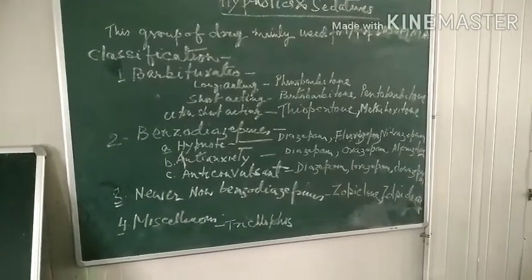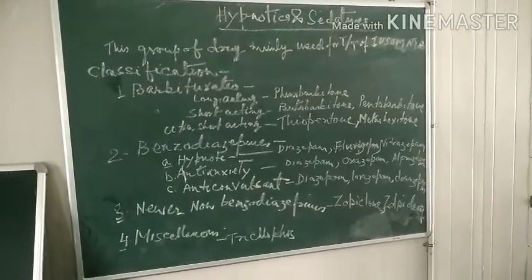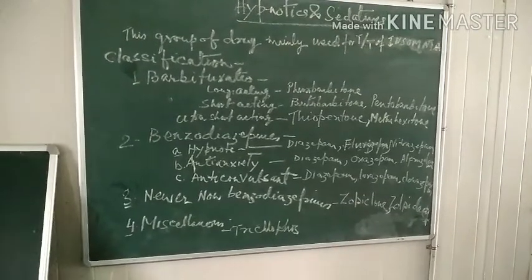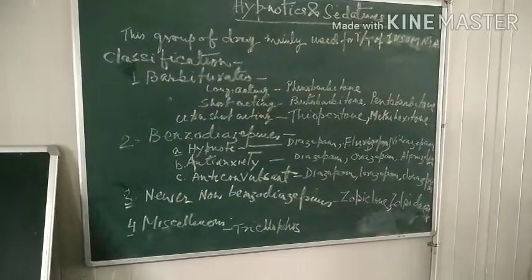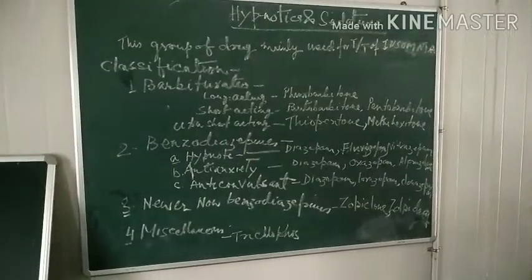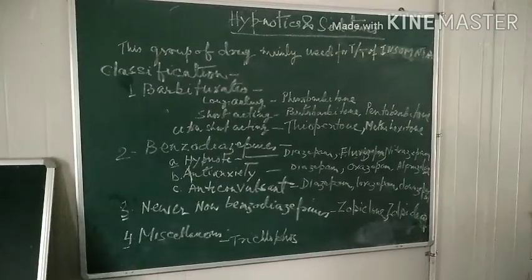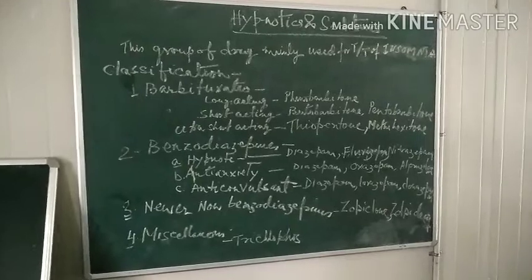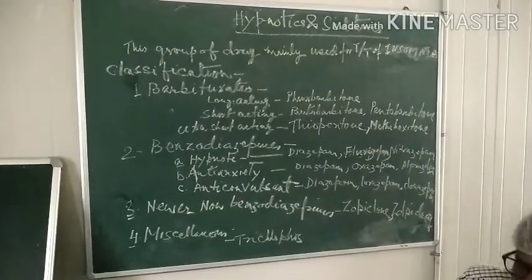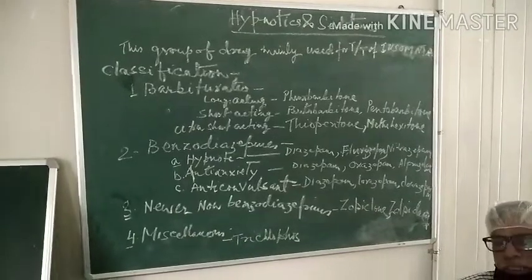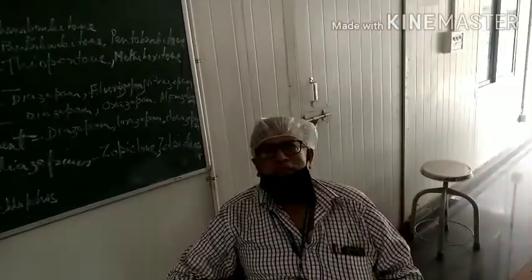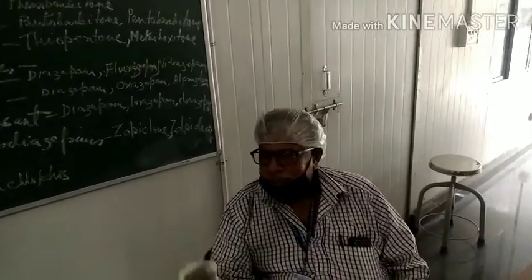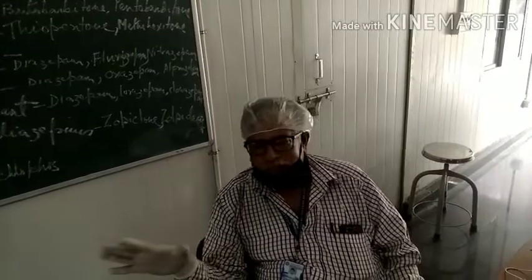Those with quicker onset of short duration, steeper dose response curves are preferred as hypnotics, while more slowly acting drug with flatter dose response curve are used as sedatives. So what is the definition of hypnotics and sedative? Hypnotic, that is the group of drug which induces sleep, and sedatives, which are the group of drug which calms